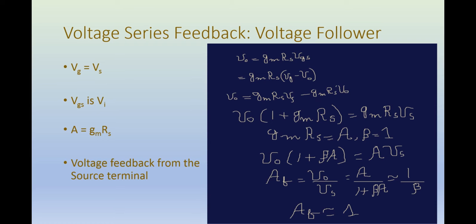There is one point which may be confusing. We are using the subscript small gs for VGS, so you might be thinking that it should be Vg minus Vs. But the problem is that in the context of our discussion right now, the variable Vs is reserved for the source voltage that is applied to the entire circuit, whereas in the context of FET, Vs is the voltage at the source terminal.